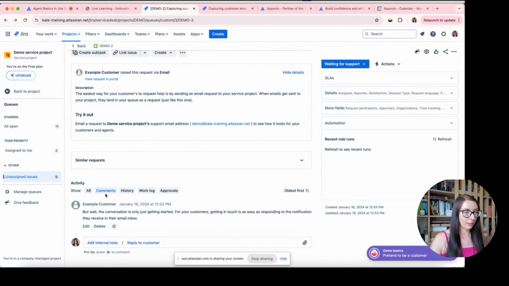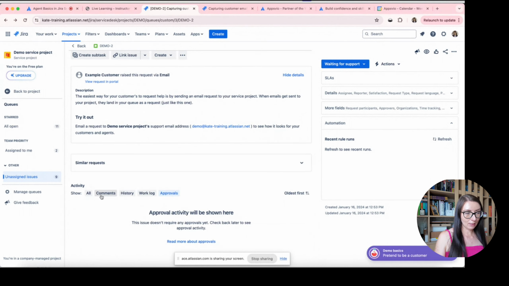We have got activity. In this activity, as for Jira tickets, you can find all comments, the whole history, work log, and also approvals.